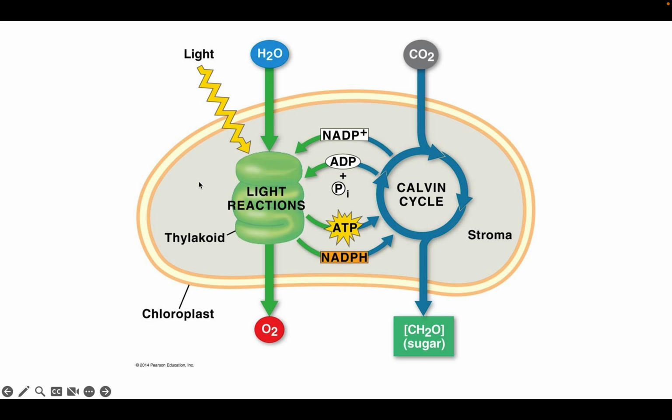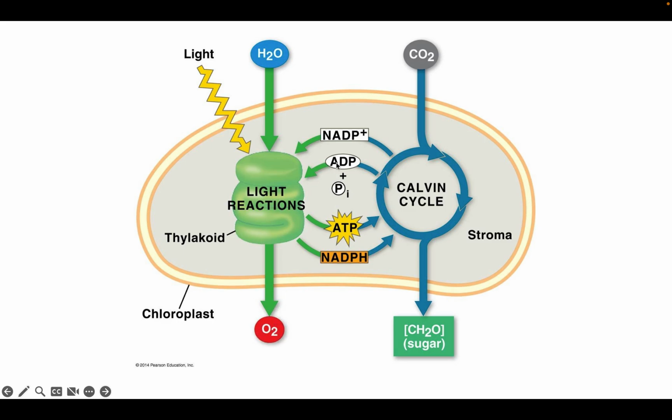What happens is that light comes in, and this powers the light reactions. Okay, water enters the light reactions. That's kind of the main source. And this happens in the thylakoid, as you can kind of see. But this produces oxygen as a byproduct.